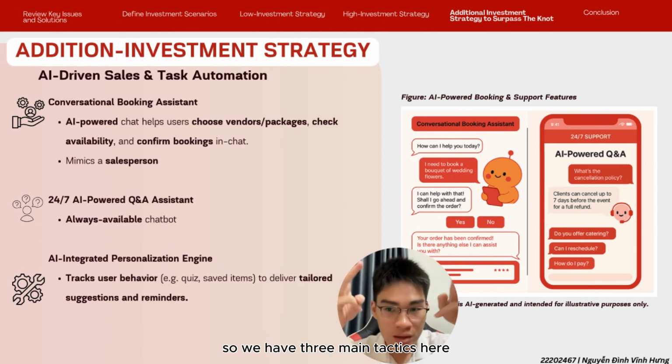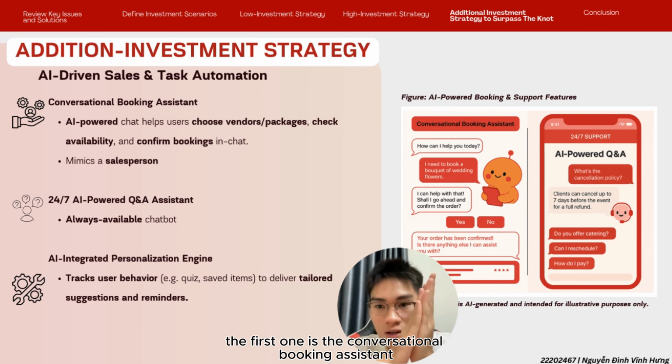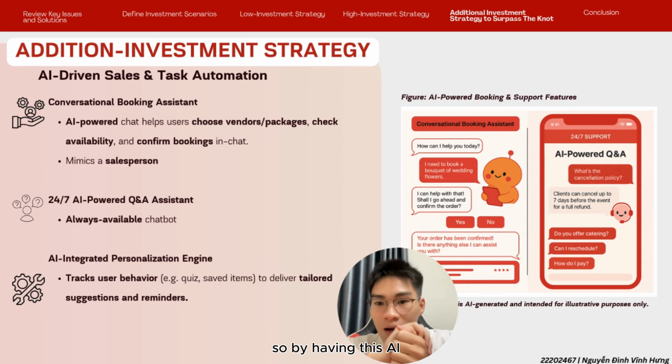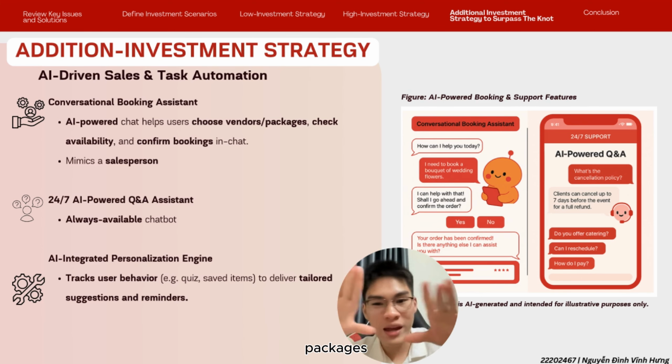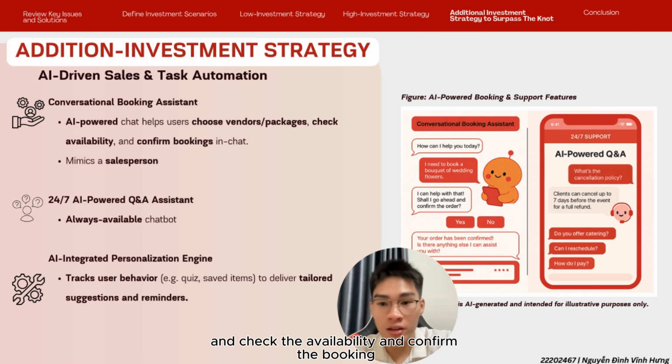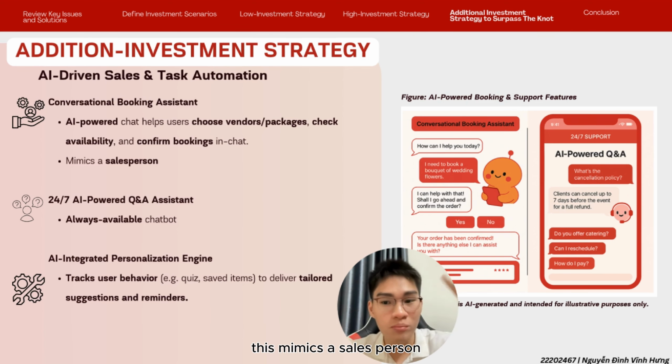So we have three main tactics here. The first one is the conversational booking assistant. By having this AI, they can help the user to choose vendors, packages, and check the availability and confirm the booking in the chat. We have the sales conversion inside the chat with the AI. This mimics a salesperson. And the second one is the Q&A assistant.